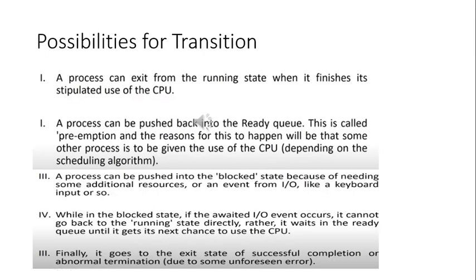The same points which I have explained here are written in words. So these are the three things which can occur: an interrupt, an input output event, or the normal execution case. You can go through these possibilities for transition.